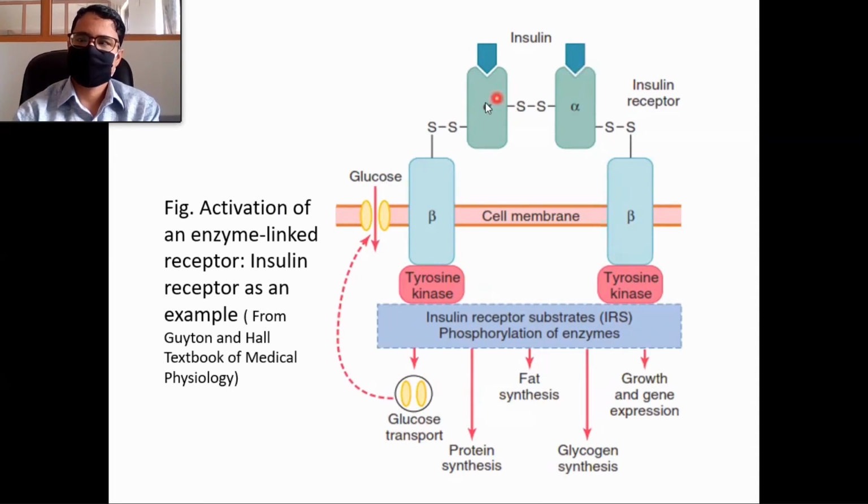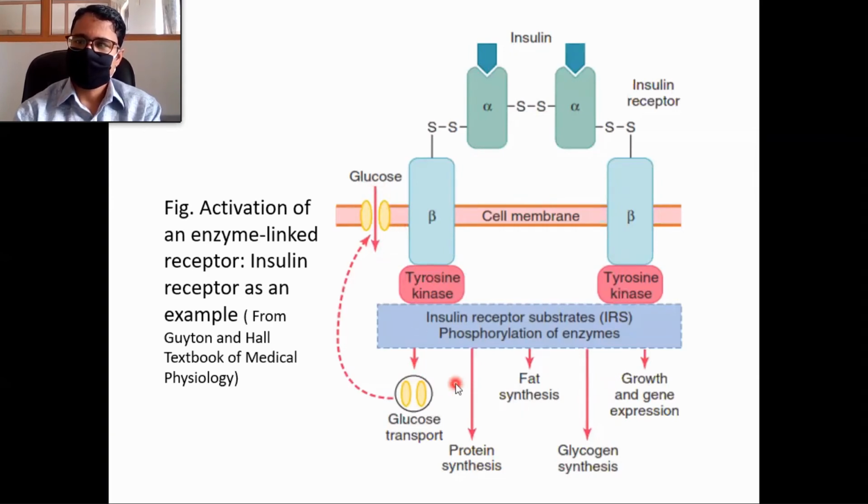For now, just remember that when insulin molecules bind with the receptor, there will be activation of tyrosine kinase, and then it will activate other enzymes inside the cell, and the cell response will be increase in glucose transport. More transporters are synthesized and they are carried to the plasma membrane, so that more glucose is transported in the cell. We know the mechanism of action of insulin. One mechanism is to increase glucose uptake by the cells, and this is the mechanism here.